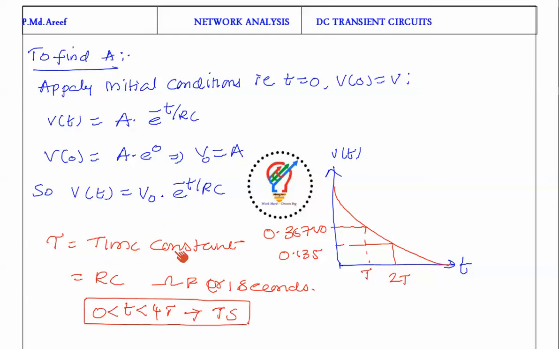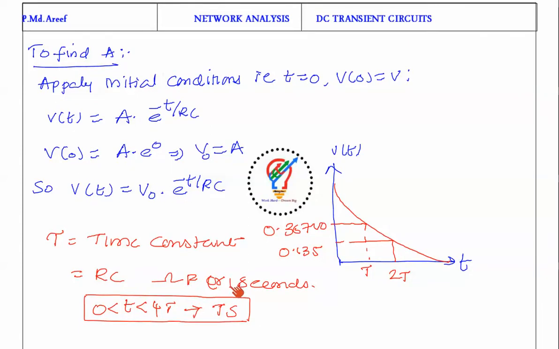Tau is the time constant, where tau is equal to RC. The units of the time constant are seconds, with resistance in ohms and capacitance in farads. Ohm-farad is the other unit for seconds. This is an important question for those who are preparing for competitive exams. After 5 time constants, the exponential is going to decay to 0.